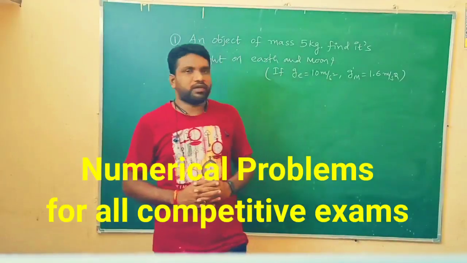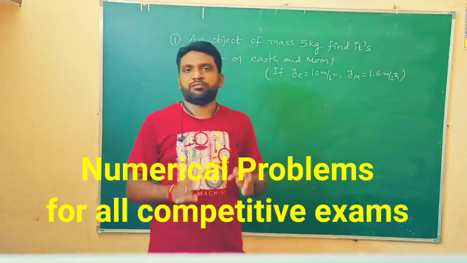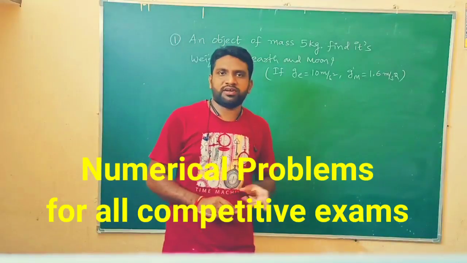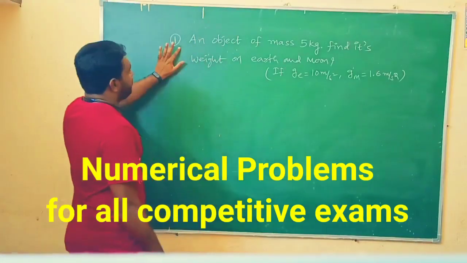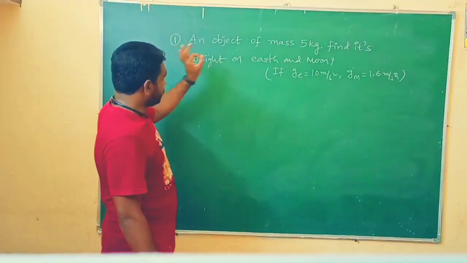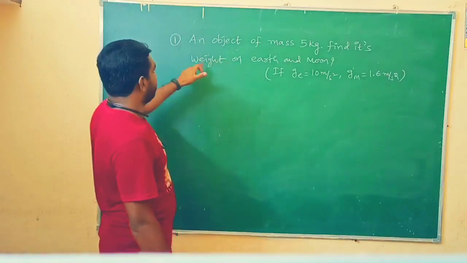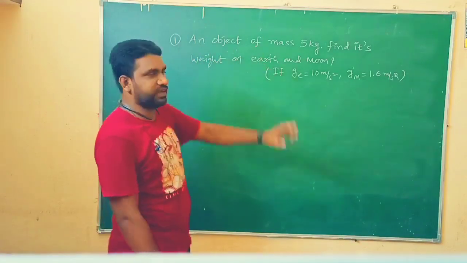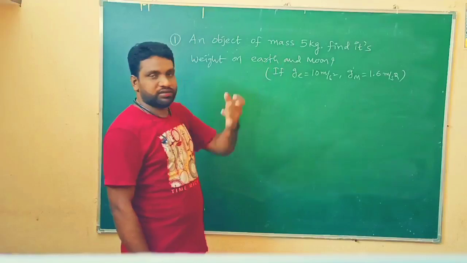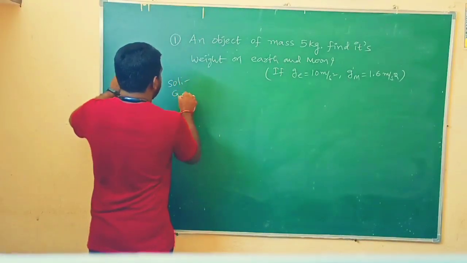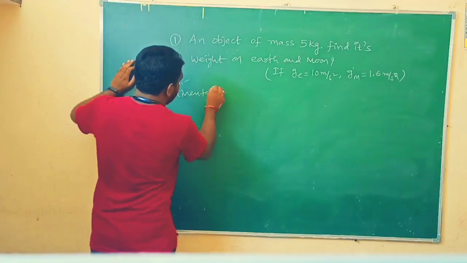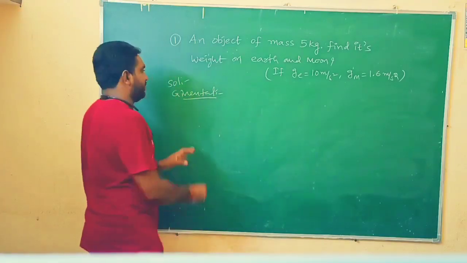Okay, students. After the completion of the differences between mass and weight, now we are going to learn some numerical problems related to this topic. Okay, let's see. This is the first numerical problem. Let's see the question. An object of mass 5 kg. Mass of the object is 5 kg. I am going to write directly. Immediately you should write the given information. Then only it will be very clear.